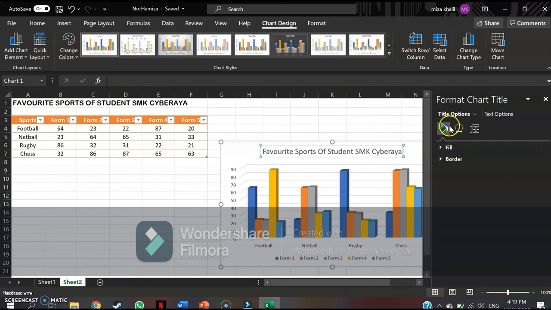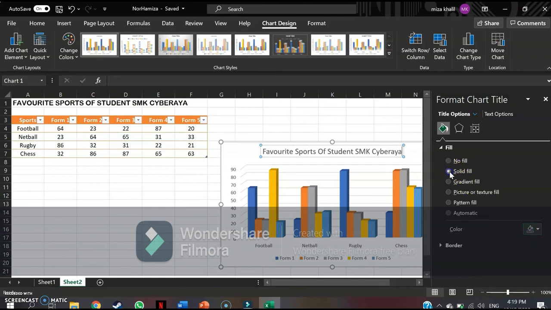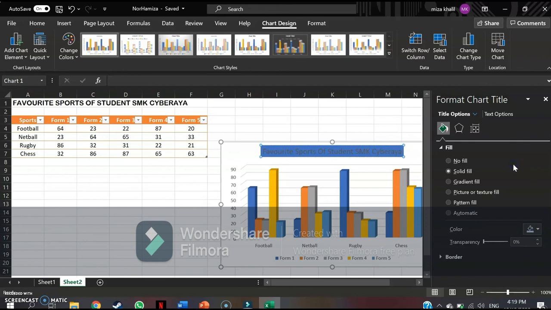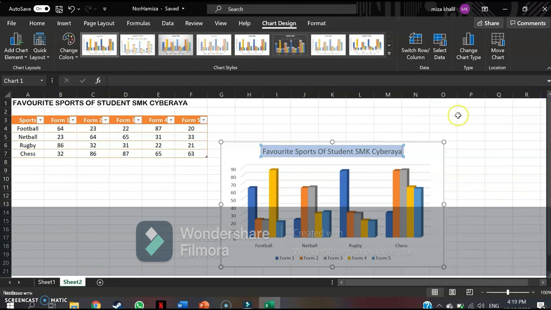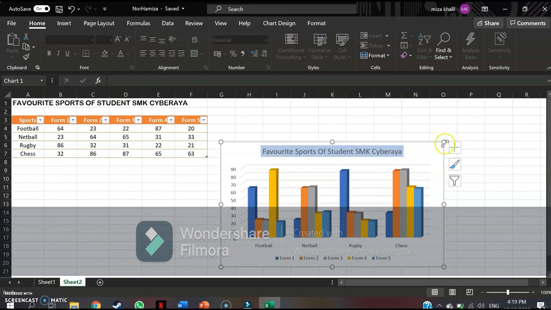I'm gonna change the chart title color to make it easy for people to read. Okay, I'm gonna change to a solid color, I think, but it's too blue. So I'm gonna choose the light blue. Okay, so that is the chart and the chart title, from a table into a chart, as easy as ABC.